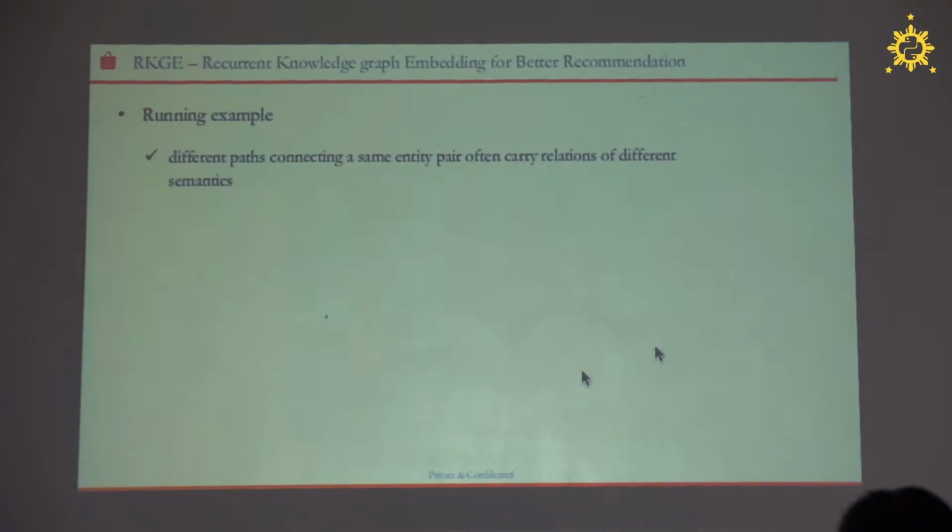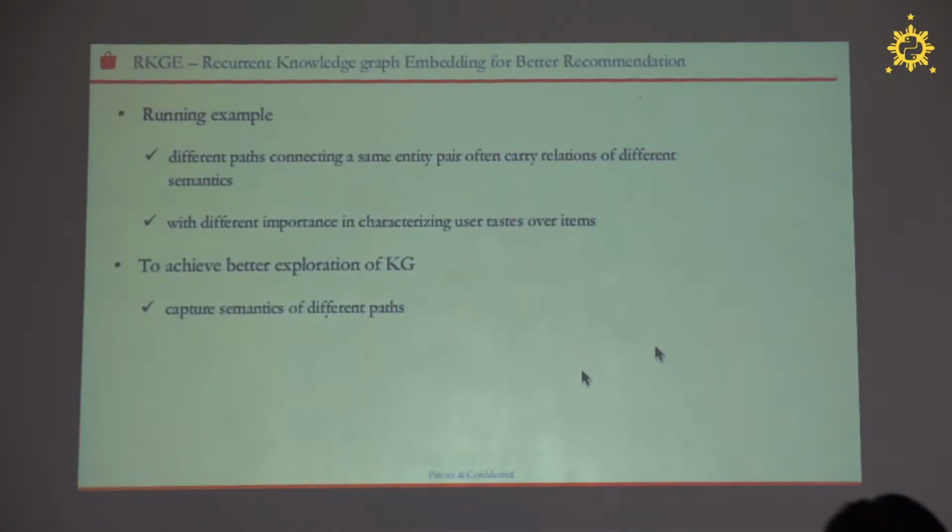Okay, so the running example means that the different paths connecting the same entity pairs often carry relations of different semantics, and also the different paths have different importance in characterizing users' taste over items. So to achieve better exploration of the knowledge graph, there should be a model that not only captures the semantics of different paths, but also distinguishes the salience of different paths.